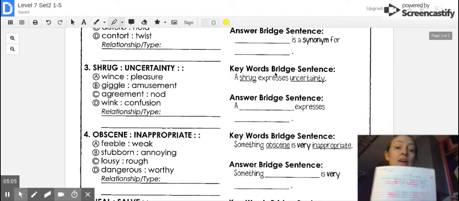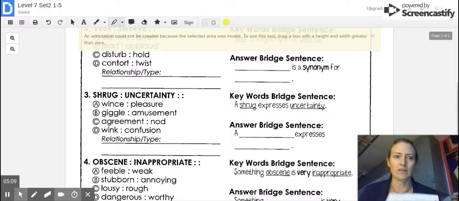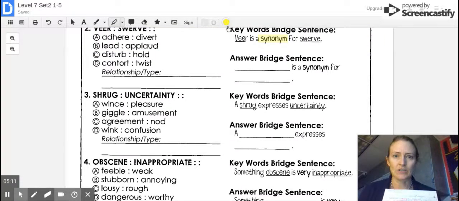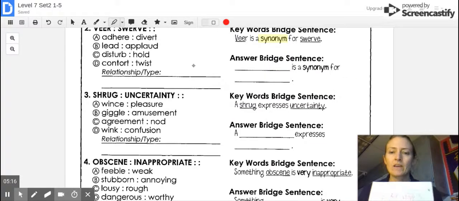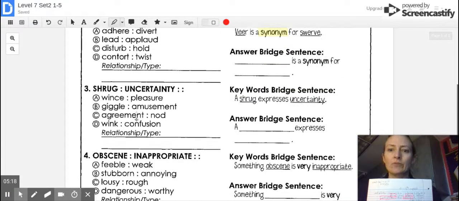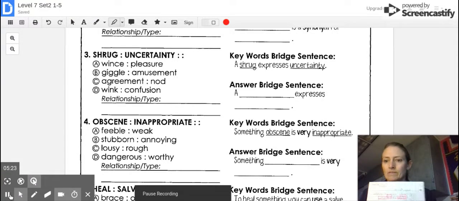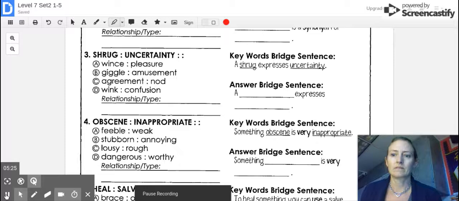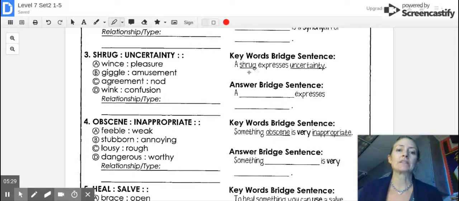We're going to go over one more, so you are in luck today. I'm going to change the color because that's not dark enough. Okay, so let's go ahead and write down number 3. Shrug is to uncertainty, and then we'll go over that one. A shrug expresses uncertainty. So we need to figure out which of these answers express the other.